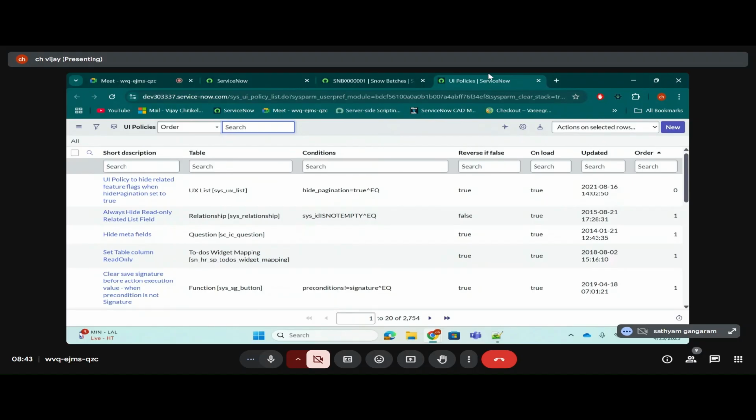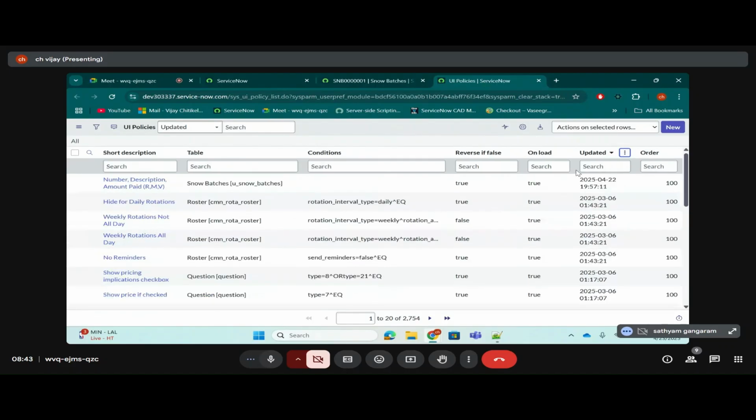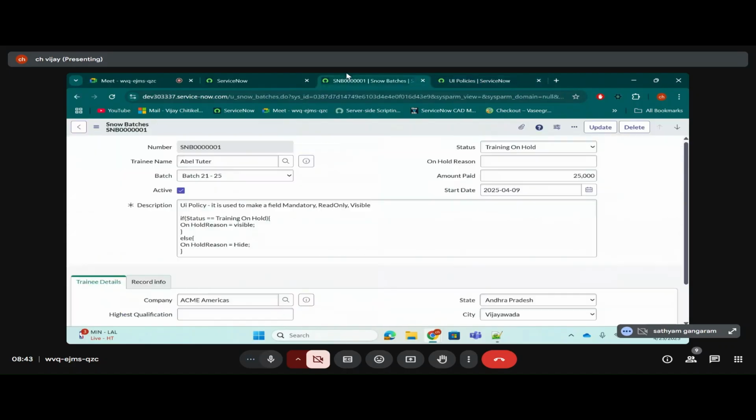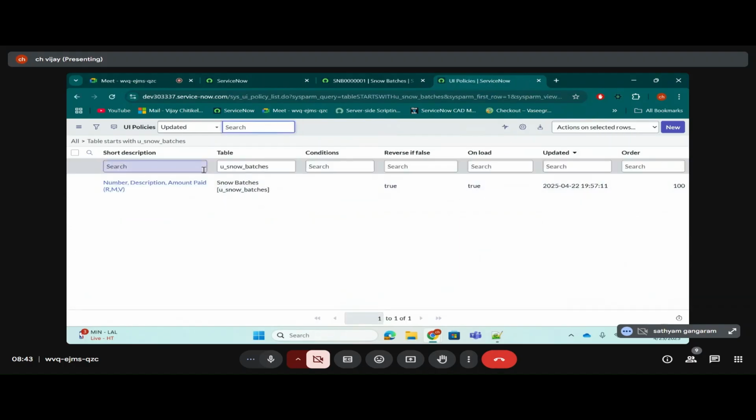Remember one thing: before you create a new UI policy, always check how many UI policies are there on the table. On which table are we trying to create a UI policy? On the snow batches table. See if there are any existing UI policies on this table. Is there any existing UI policy? Yes, it exists.